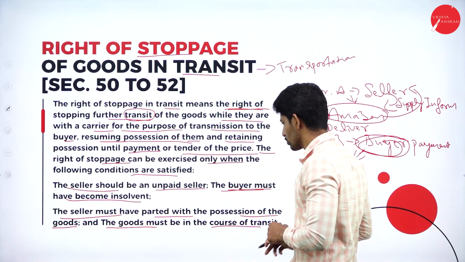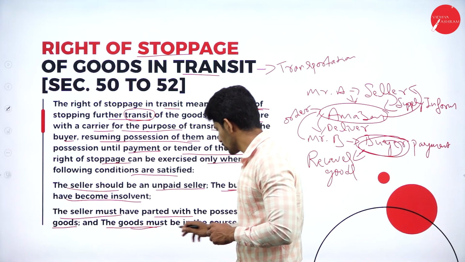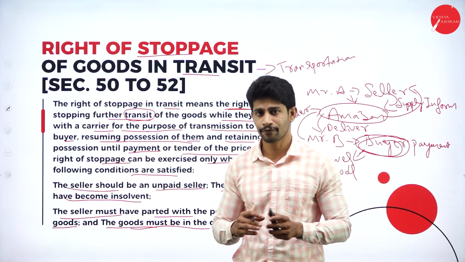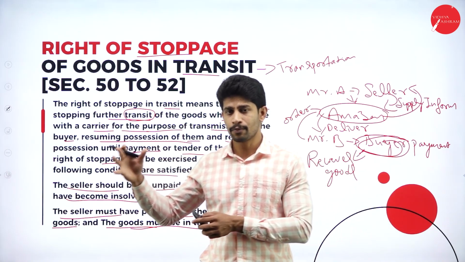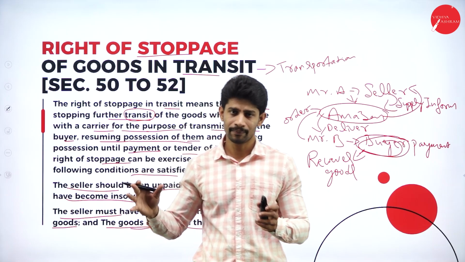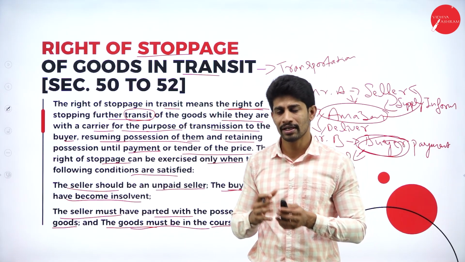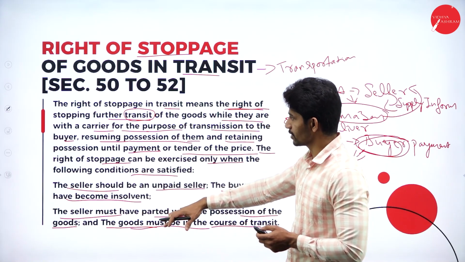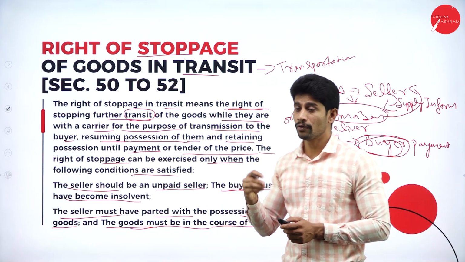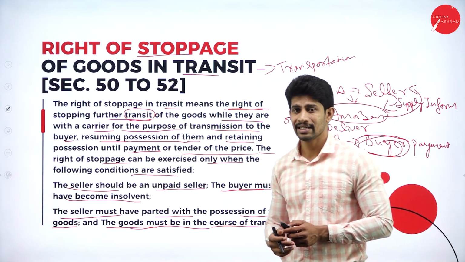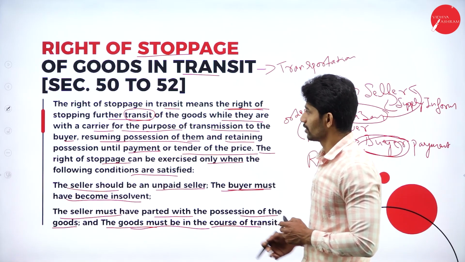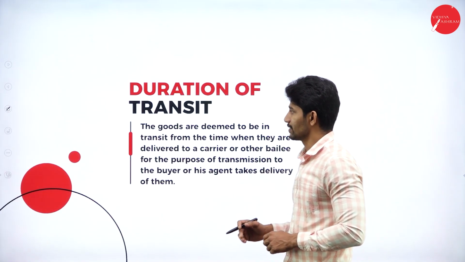And the course of transit, that is, the goods must be in the course of transit. If the goods are in transporting position, then we can stop the transit of goods in between. Only in these special cases we have the right of stoppage of goods in transit. That is what section 52 says.